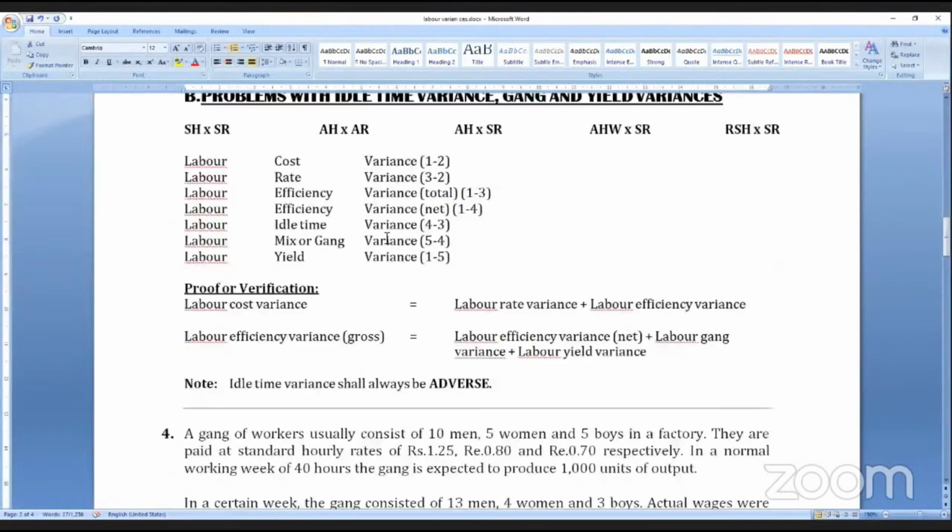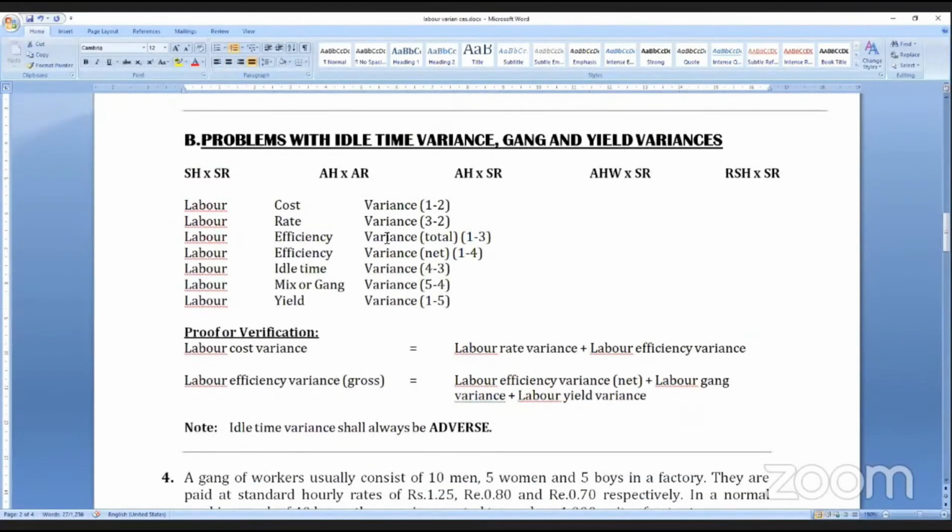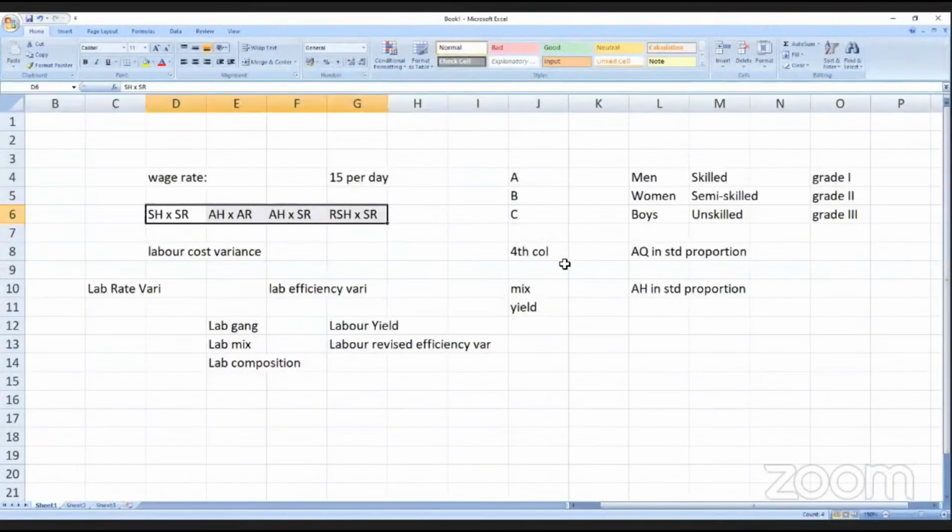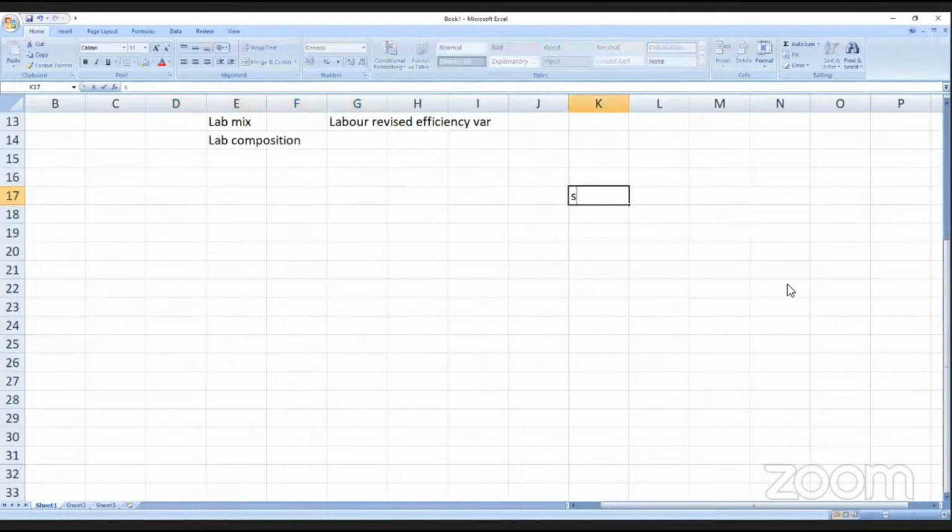Now, the idle time variance. Why does idle time variance arise? See, the workers' efficiency, as I said, sometimes. Let me show you. For example, the standard time allowed is 1000 hours, but the actual time taken is 1350 hours. Now what happened?